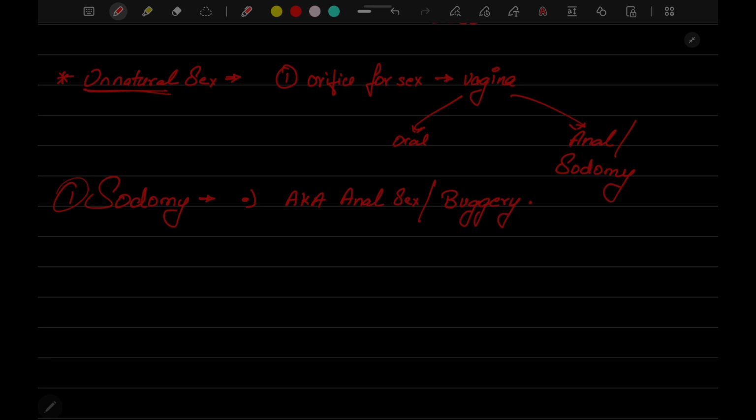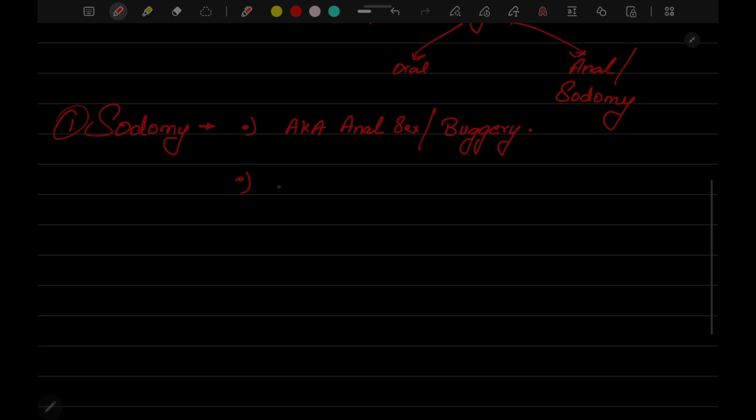It's also known as anal sex or buggery. It contains penile anal interaction. What does that mean? The penis is getting inserted into the anus. The term anal sex says it all. What does sodomy mean? So penile anal interaction is in there.